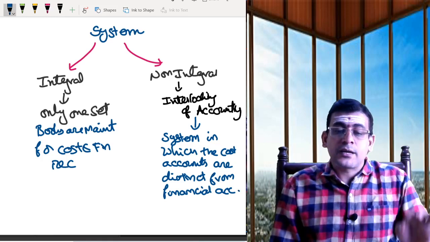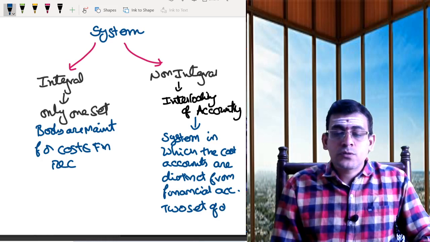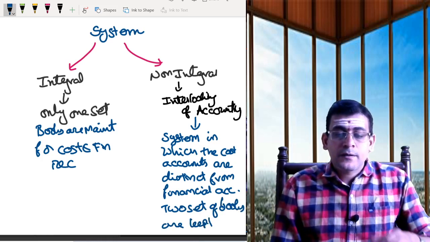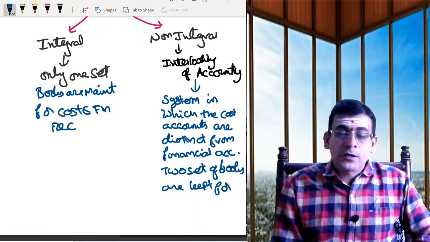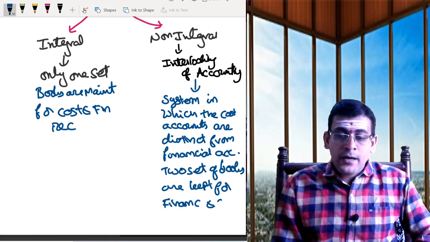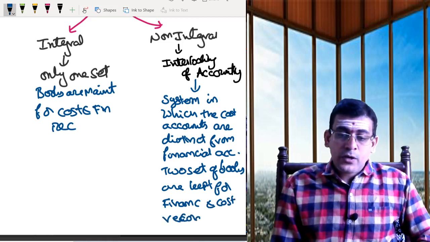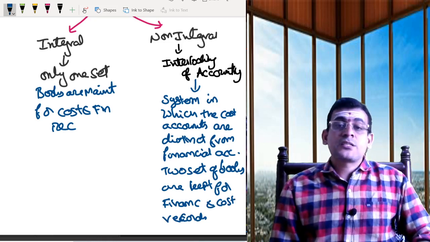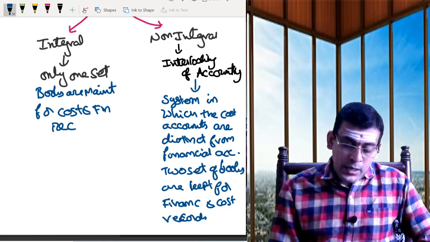So under this method, two sets of books are kept for financial records as well as cost records. That's the meaning of non-integral accounts.